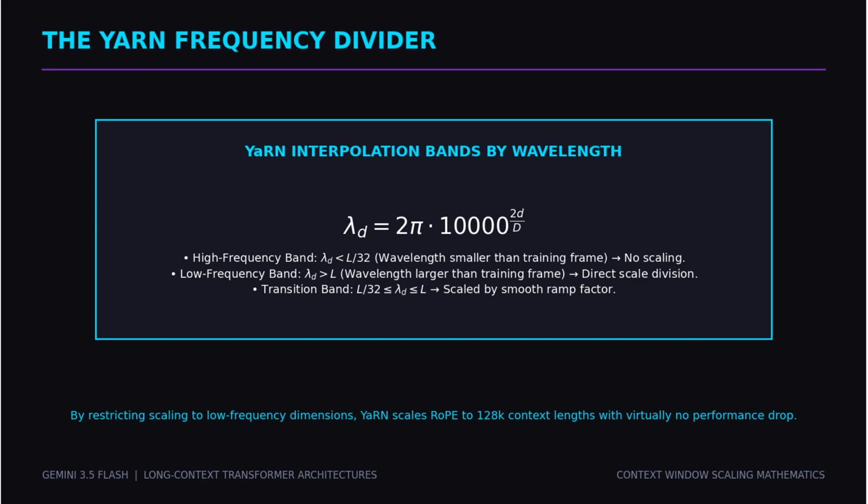Based on the neural tangent kernel, or NTK, YaRN separates the dimensions of RoPE into 3 distinct bands based on wavelength. High-frequency dimensions are left completely untouched to preserve local resolution. Low-frequency dimensions are fully interpolated to scale the global coordinate space. Intermediate dimensions are smoothly transitioned using a specialized interpolation function, achieving state-of-the-art context extension up to 100,000 tokens.